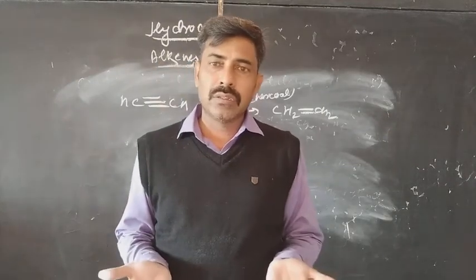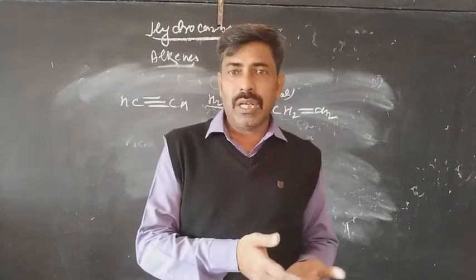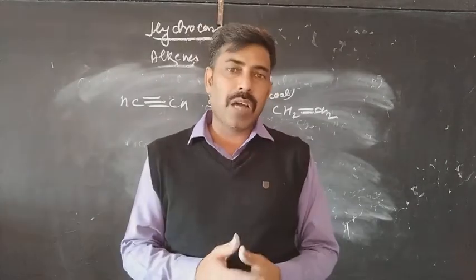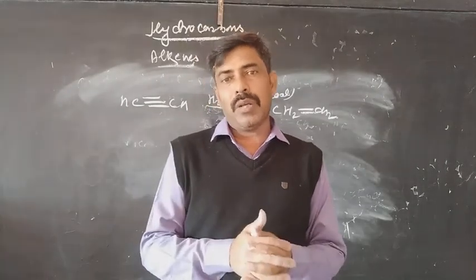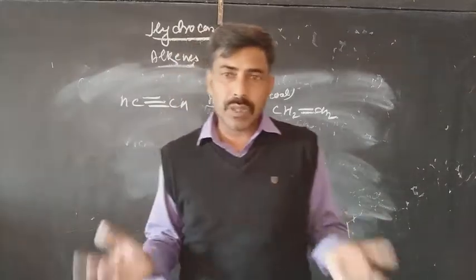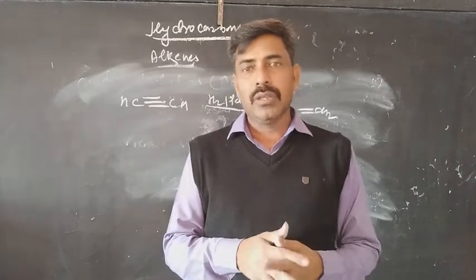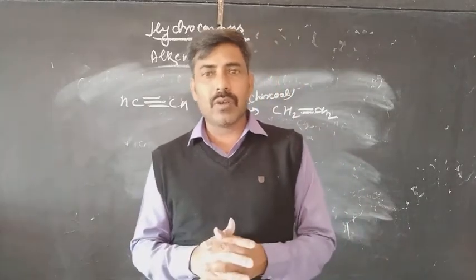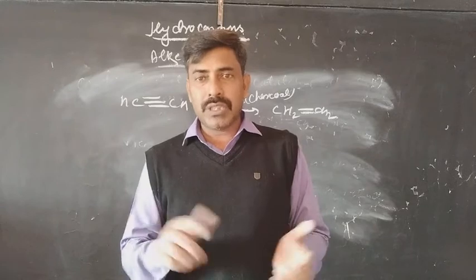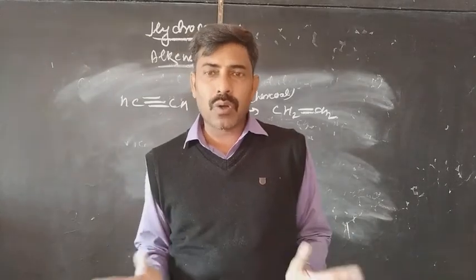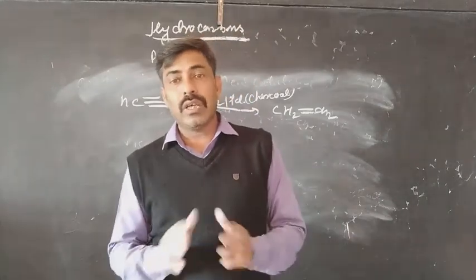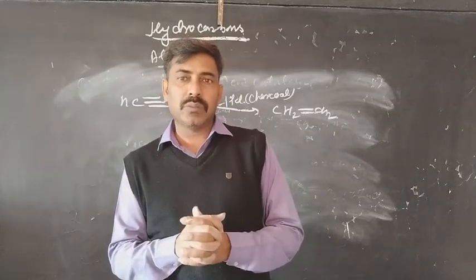Why colorless? The alkenes are made of carbon and hydrogen. And when a system is made of carbon and hydrogen, due to the absence of d subshell in the case of carbon and due to the absence of p subshell in the case of hydrogen, there is no chance for excitation of electrons. And in absence of excitation, the system is not capable of showing color. So the alkenes are colorless by nature.